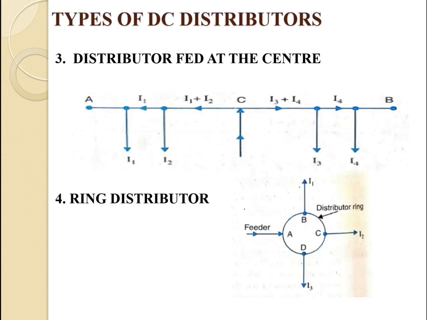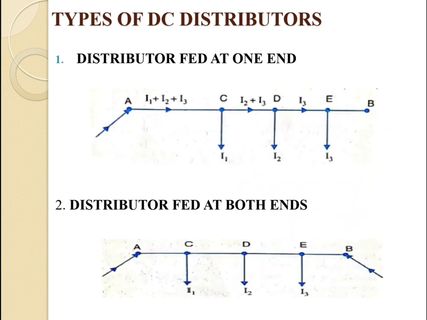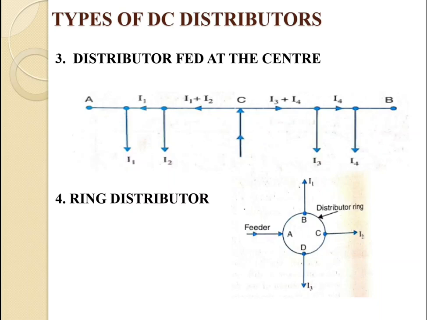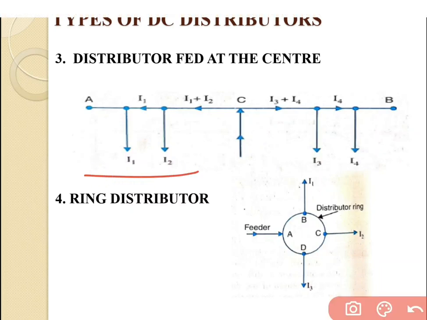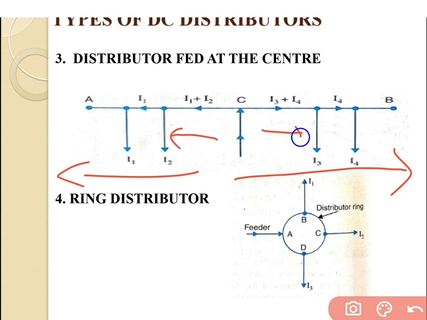Third category is the DC distributor fed at the center. So this is regarding the DC distributor fed at the center. Here you see this is the main point which is connected with the substation, and the current flows in two directions, like the DC distributor fed at one end, twice.